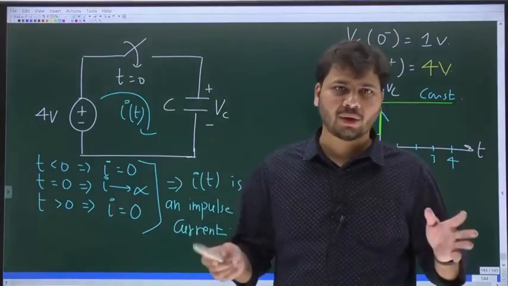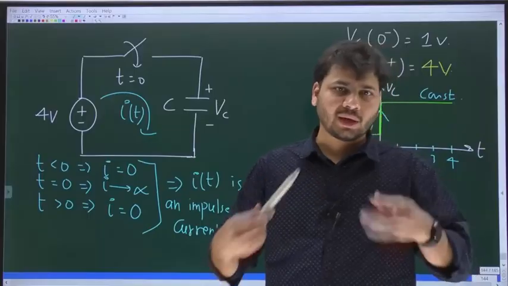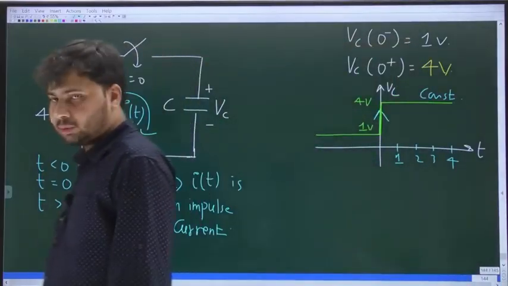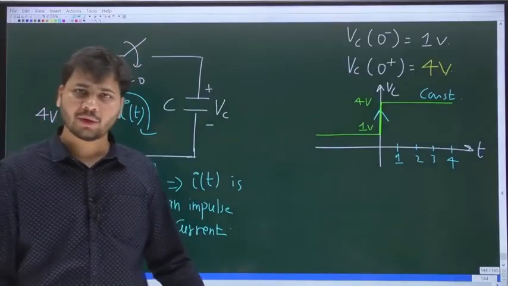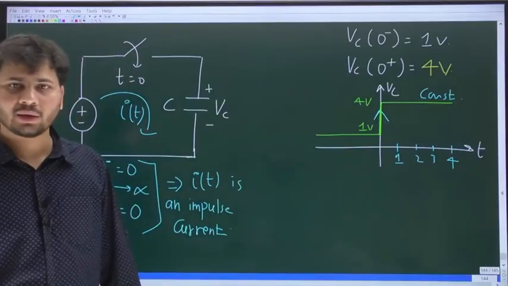That means what? On the whole, there is no resistance at all in the circuit. If there is no resistance at all in the circuit, only in that case it is possible to have infinite currents in the circuit, due to which the voltage across the cap can actually change suddenly or instantaneously.